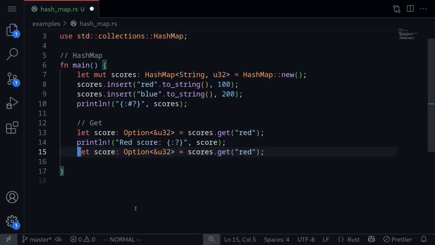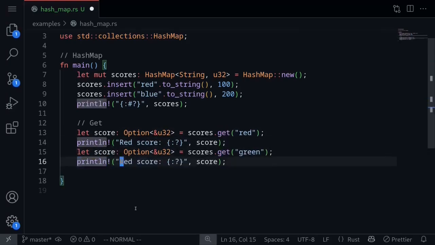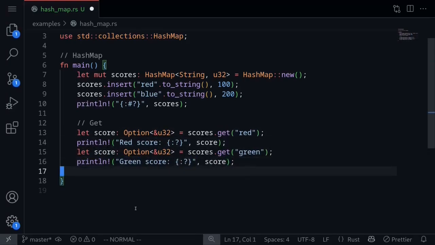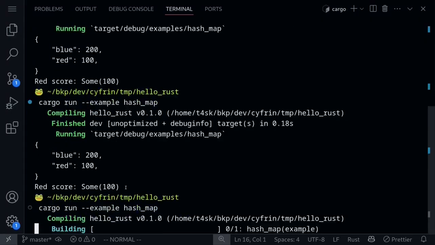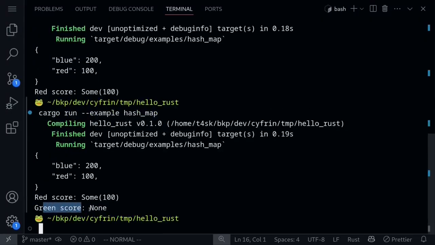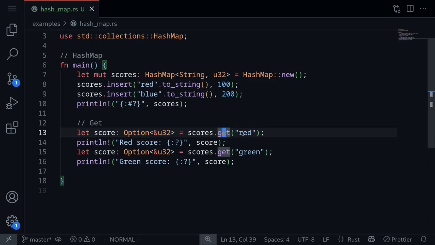How about if we try to access the green team? Since the green team doesn't exist, we have not inserted any value for the green team. When we execute the code, we expect that green team score is None. If the value was inserted, it will return Some with the value. If the value was not yet inserted, it will return a None.